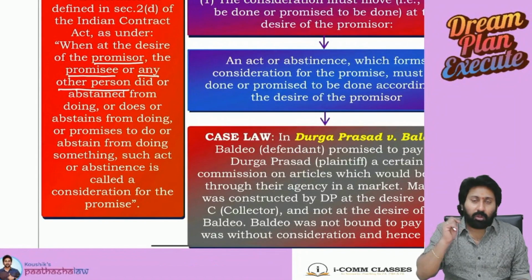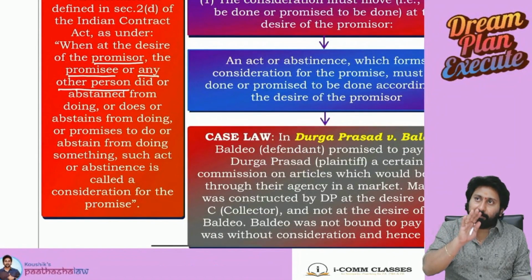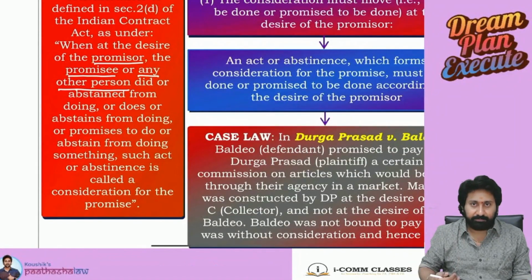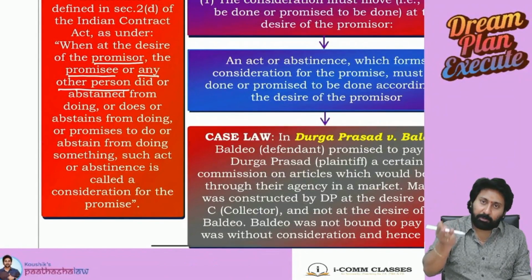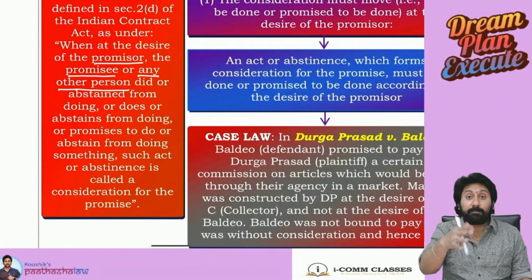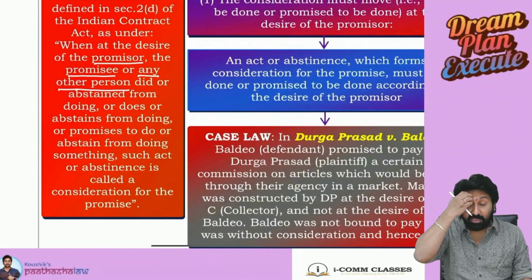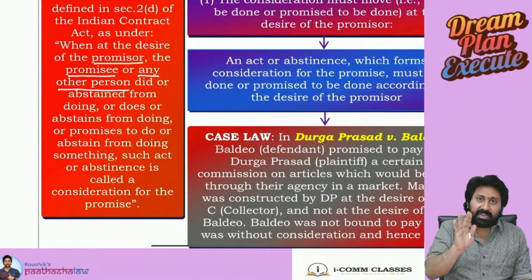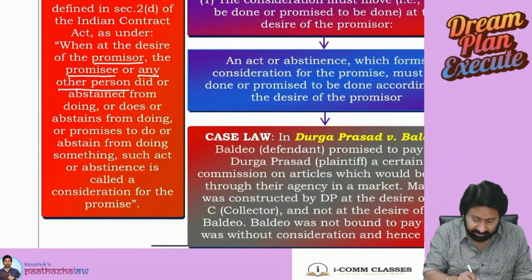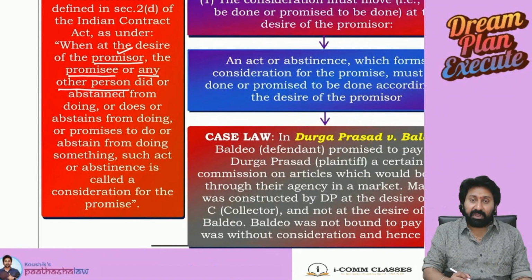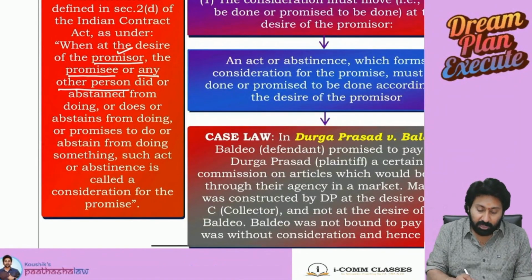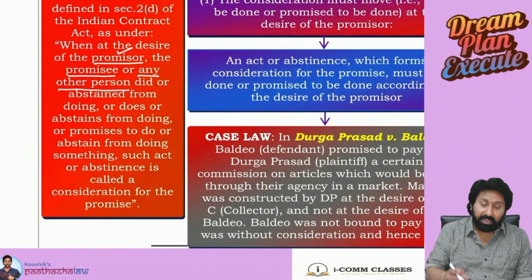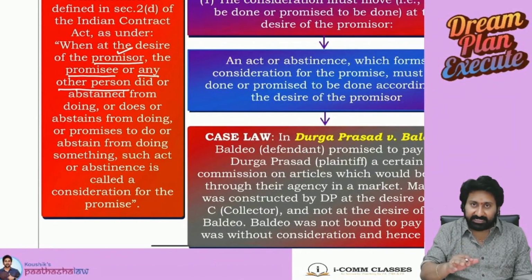Correct? Now what will happen? Consideration should be paid by promisor to promisee, or sometimes promisee to promisor, depending on the type of contract that we are entering into. Consideration should start from the desire of the promisor or promisee. That's why when at the desire of the promisor, the promisee or any other person did or abstained, like that they said the definition.